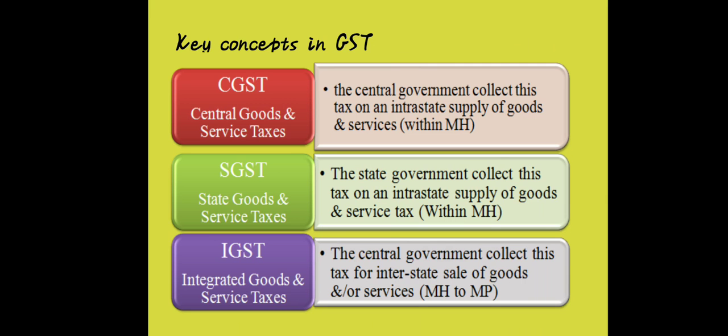Now CGST, SGST and IGST are the key concepts of the GST. Now let's see what exactly CGST does. CGST, that is Central Goods and Service Tax. It is collected by the central government on the supply of goods within the same state, that is the intra-state supply of goods and services, we can say.